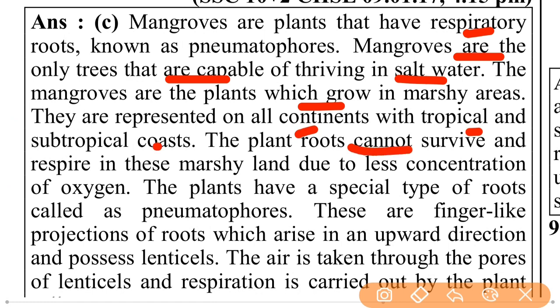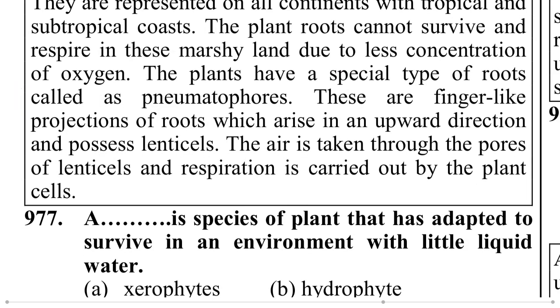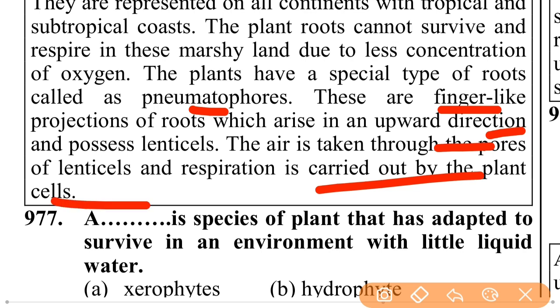Plant roots cannot survive and respire in marshy land due to low oxygen concentration. So the plant has special roots called pneumatophores. These are finger-like projections of roots which arise in an upward direction and possess lenticels. Air is taken in through the pores of lenticels, and respiration is carried out by the plant cells.